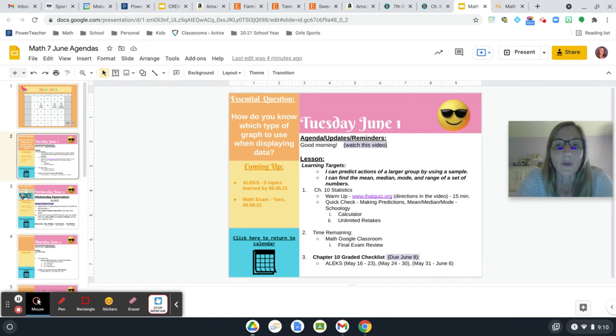So on that quick check, you're going to see two things from lesson 1. First off, with the learning targets, you will see I can predict actions of a larger group by using a sample, so making predictions. And the second one, I can find mean, median, mode, and range of a set of numbers. So that's all we did with chapter 10. That's all we can get to, unfortunately, and we're going to wrap chapter 10 up with that.